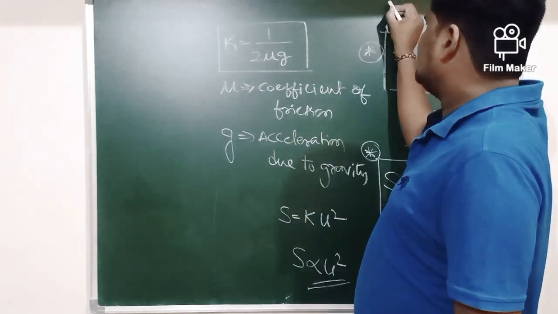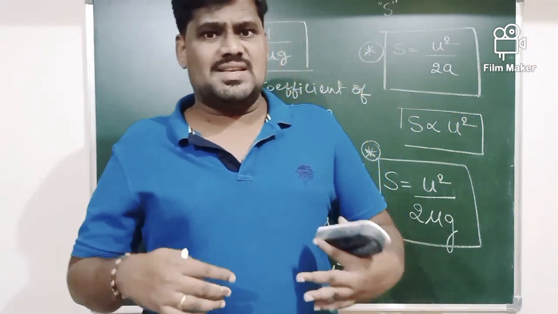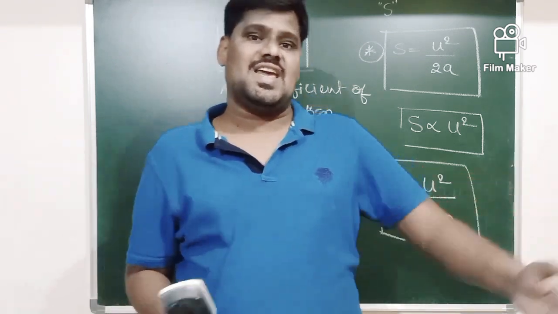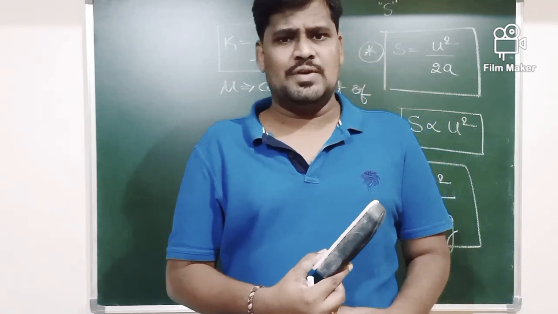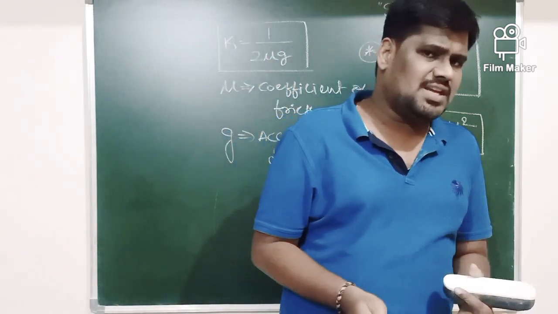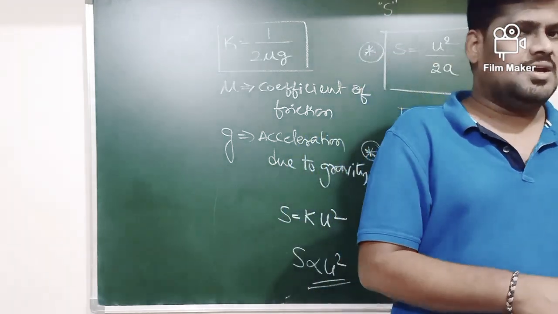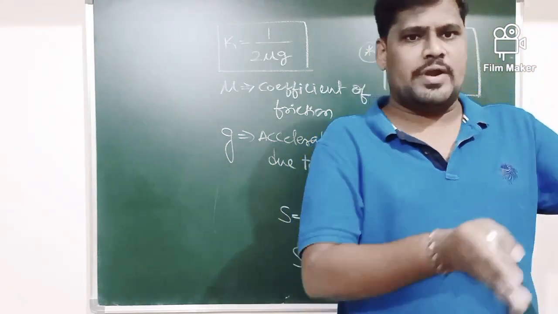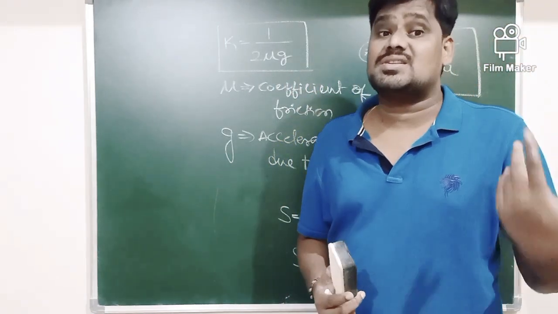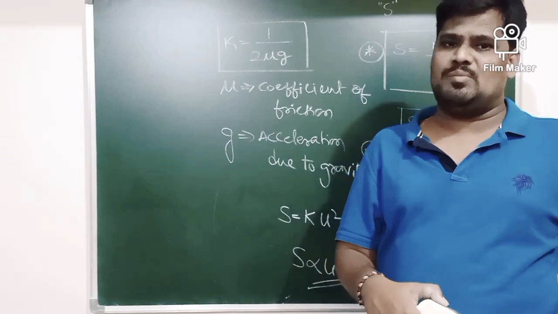Say for example that stopping distance may be some value. Now imagine that the same bus is moving with a speed of 60 kmph. Initially it was moving with a speed of 40 kmph. Once again the driver is applying the brakes to stop the bus. Of course the bus is going to stop after traveling some distance, but this time the distance traveled by the bus before coming to rest will be maximum.